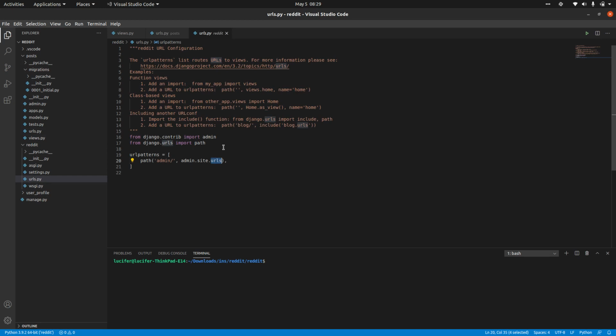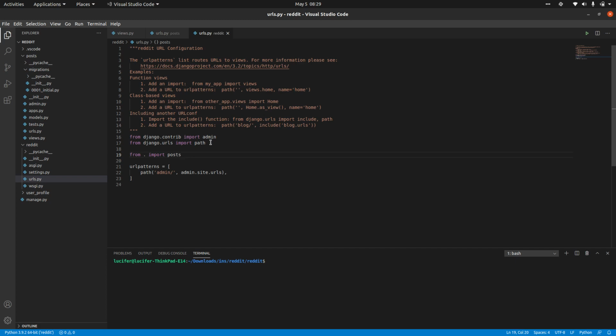Similarly to how the admin URLs got there, you have to just import that URLs. From posts import urls, or people can also use from dot import posts, after that they will use posts.urls.